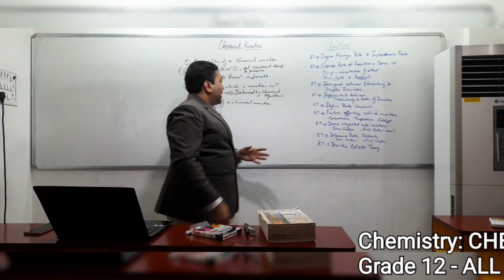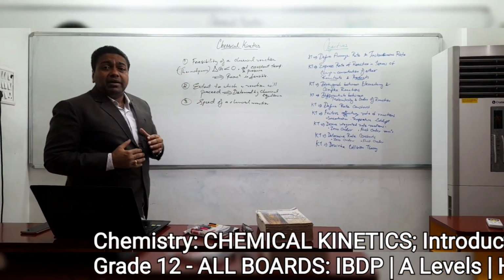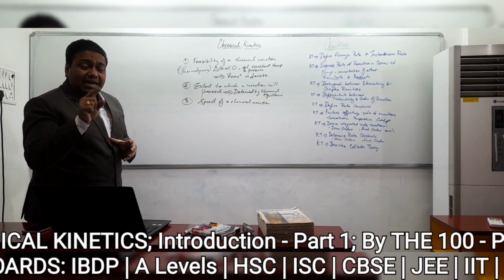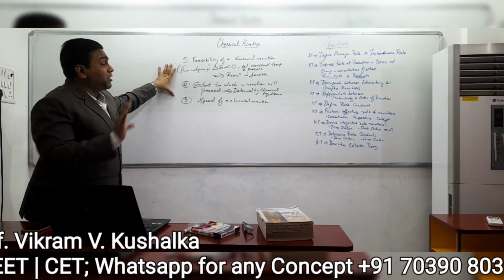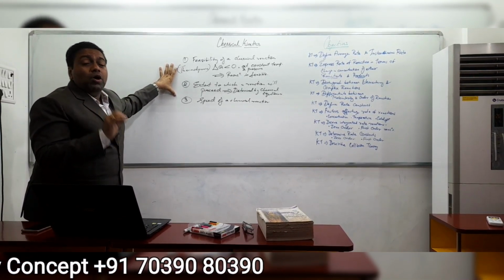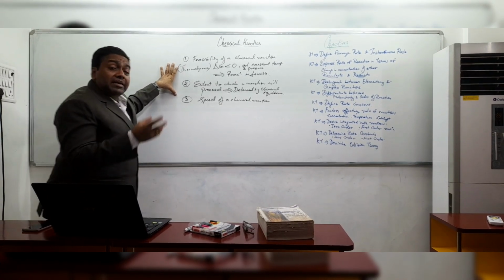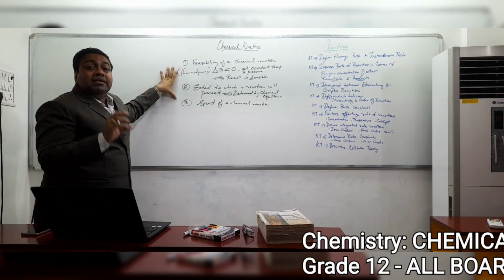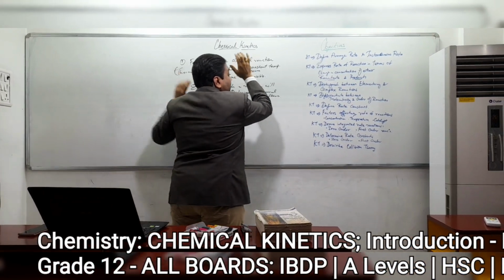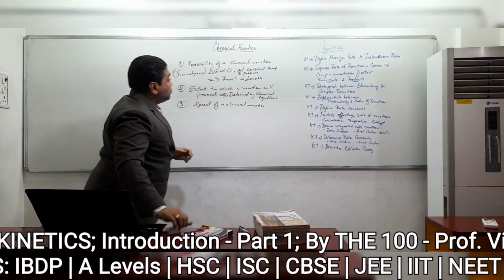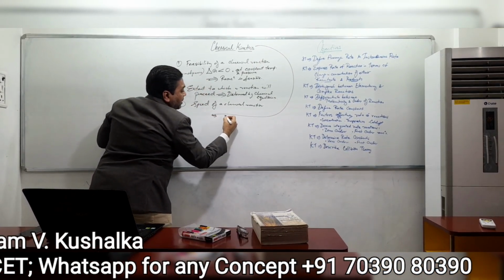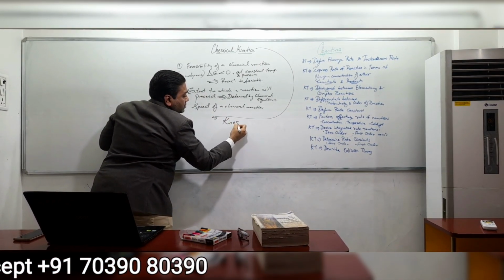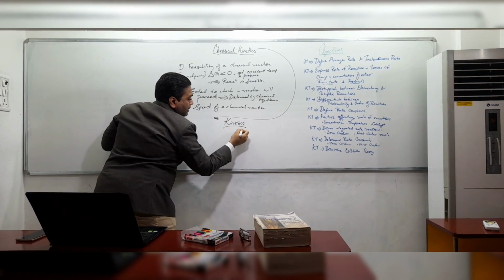But let's get back to our lecture of chemical kinetics, and that is what are the three most important conditions to know about a chemical reaction. And this also now defines the meaning of the word kinetics. This particular word has come from a Greek word, kinesis.